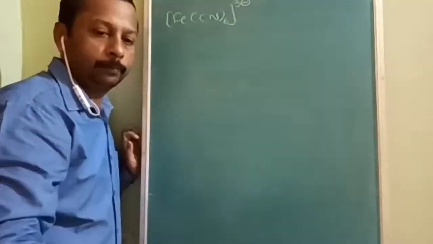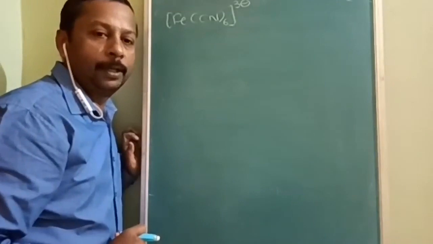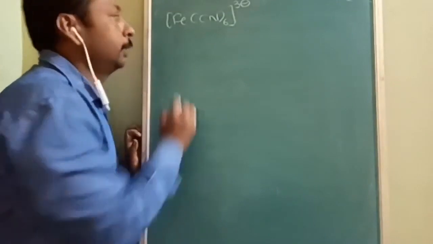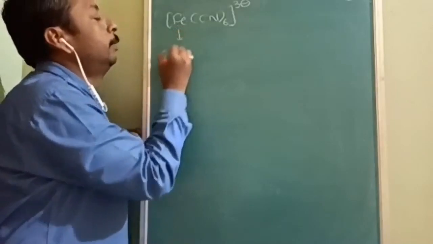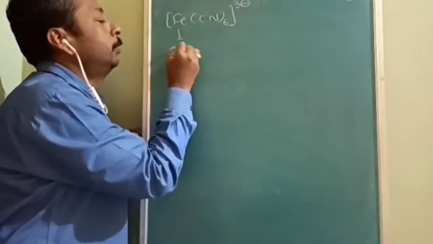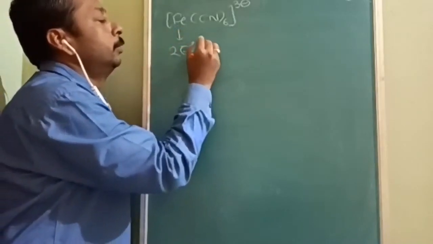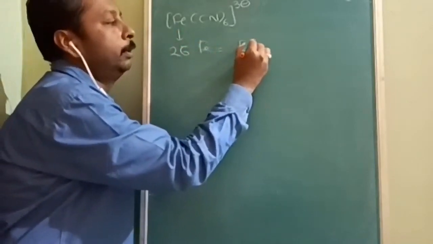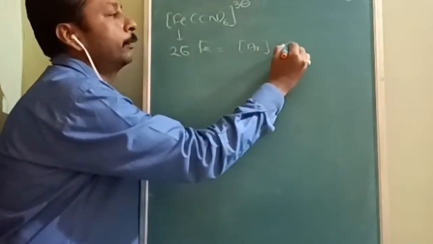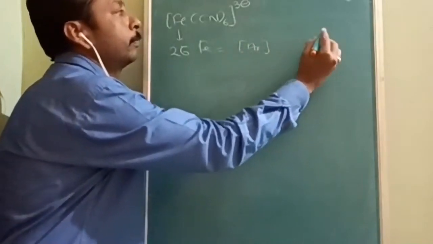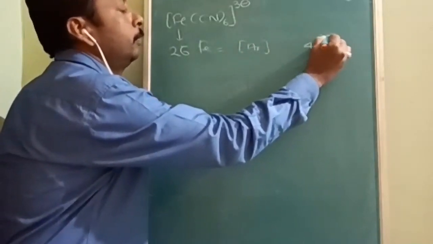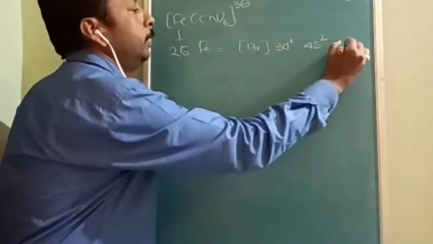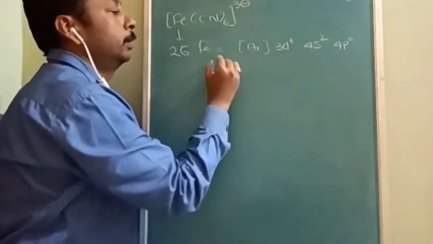Okay, next we are with the next example, FeCN6 3 minus. Fe atomic number is 26. So the Fe electronic configuration is going to be helium, neon, argon 3d6 4s2, and 4p is going to be 0.